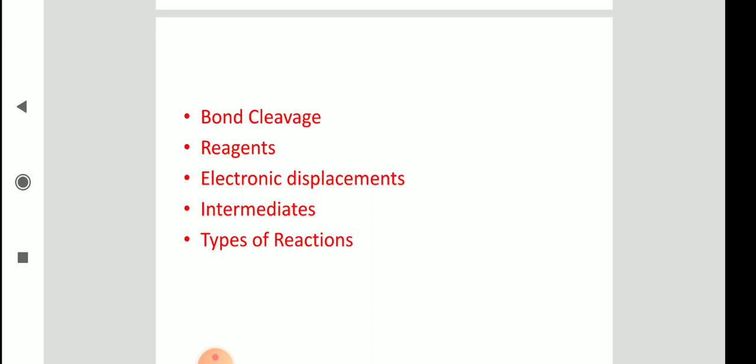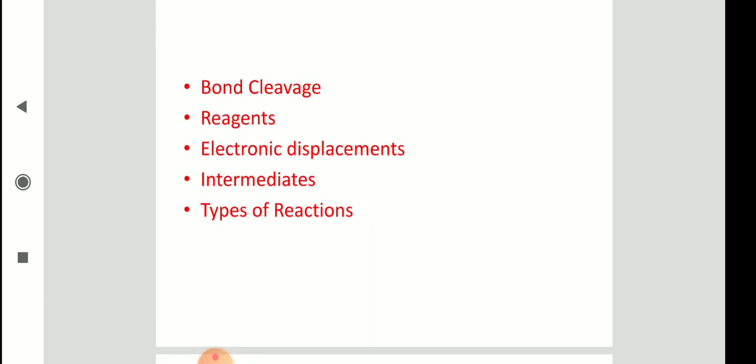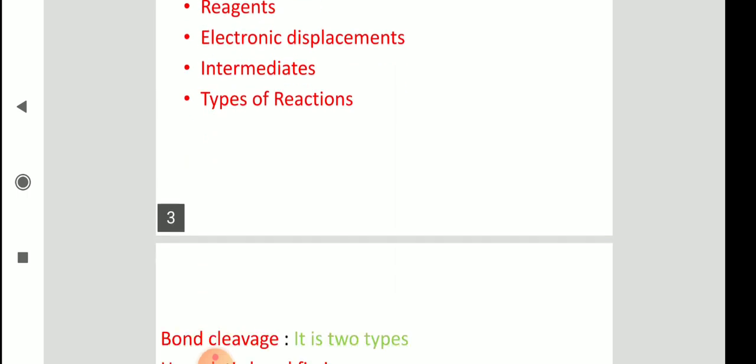So electronic displacements we are also going to see. And then intermediates. There are several types of intermediates that we are going to see, and generally there are four types of reactions we are going to study in detail. So one by one we will go. So today bond cleavages we will see.